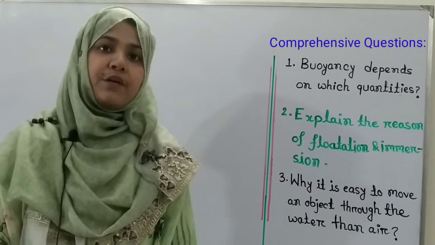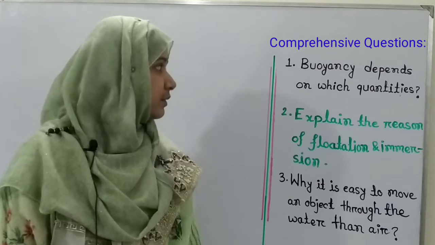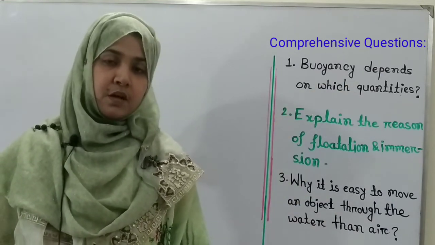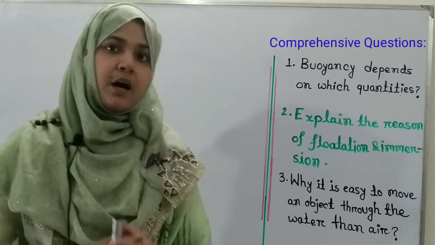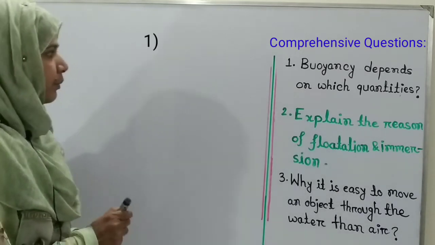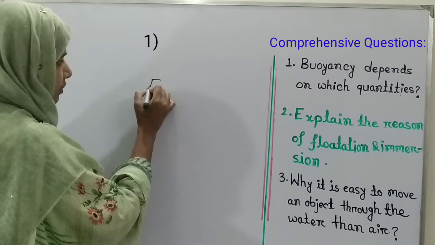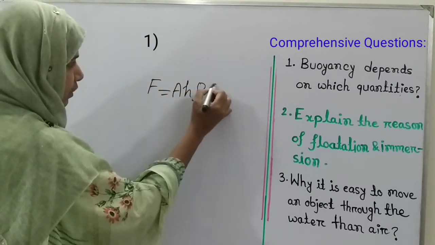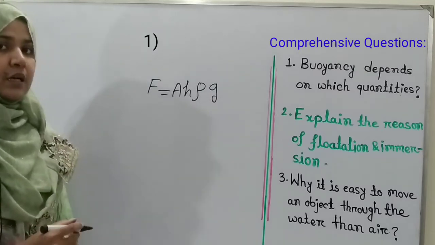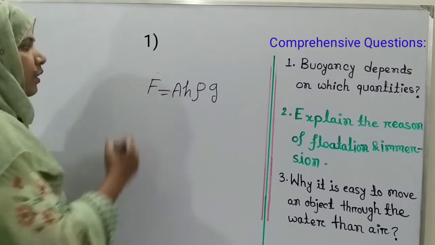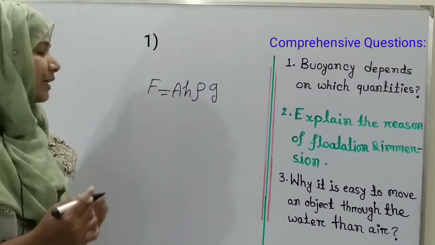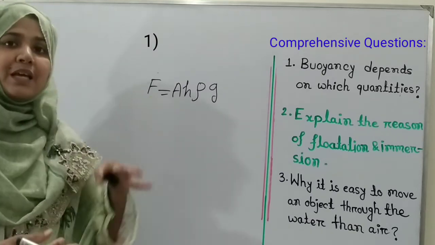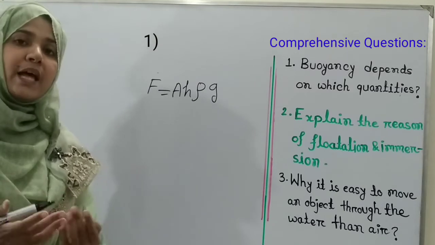Now our first comprehensive question is, buoyancy depends on which quantities? We know that the resultant force acting on a body, F equals A H rho g. The resultant force which acts on a body when the body is immersed in a liquid is known as buoyancy.